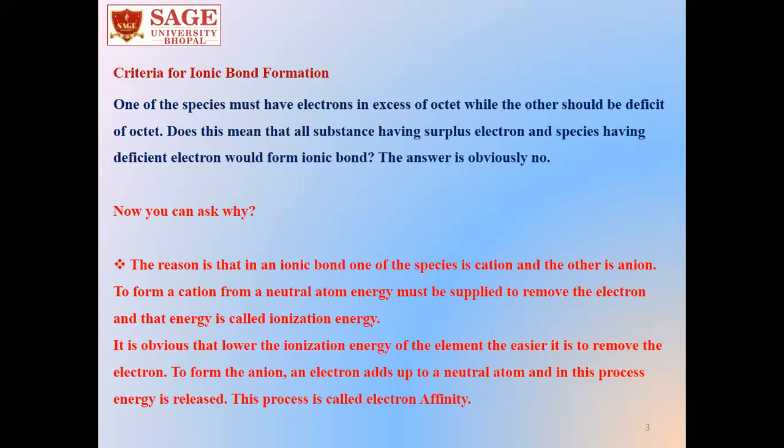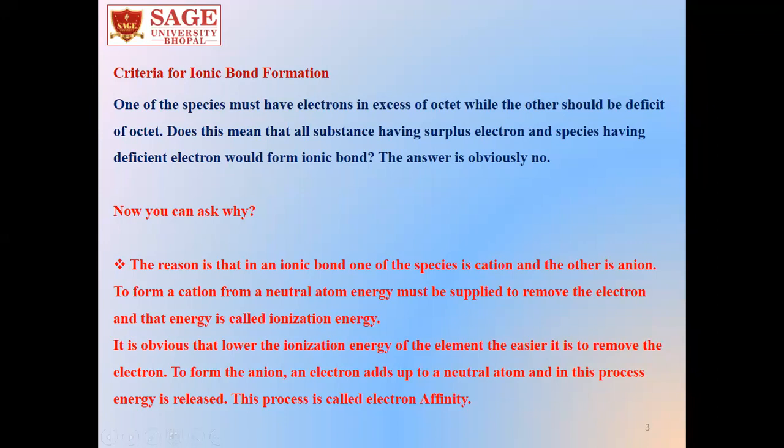One of the species for formation of ionic bond must have electrons in excess of octet, whereas the other should be deficit of octet. So we know ionic bond or any bond forms between two atoms.